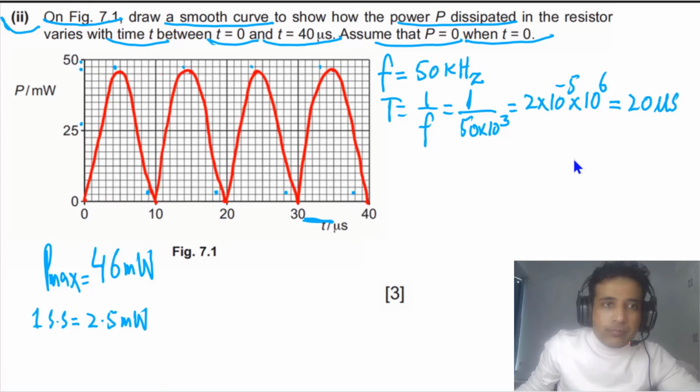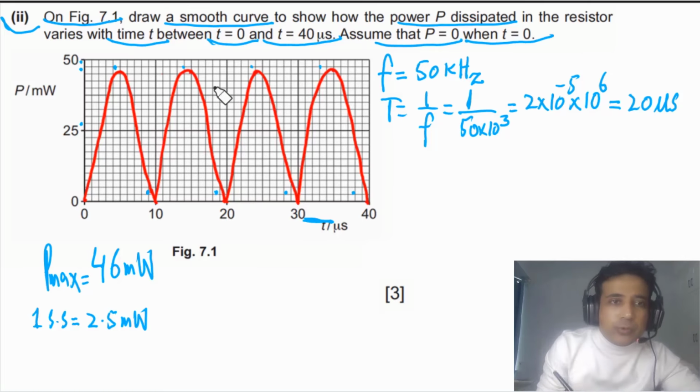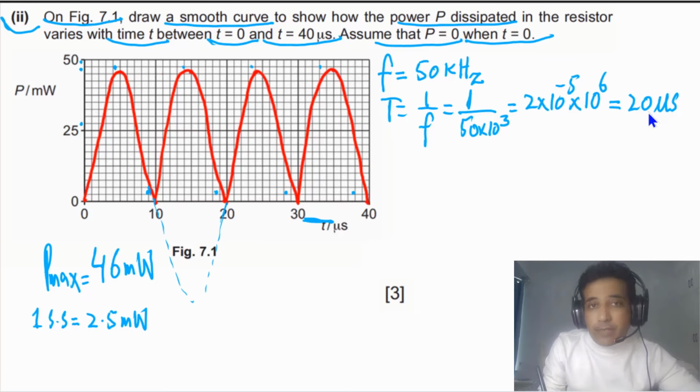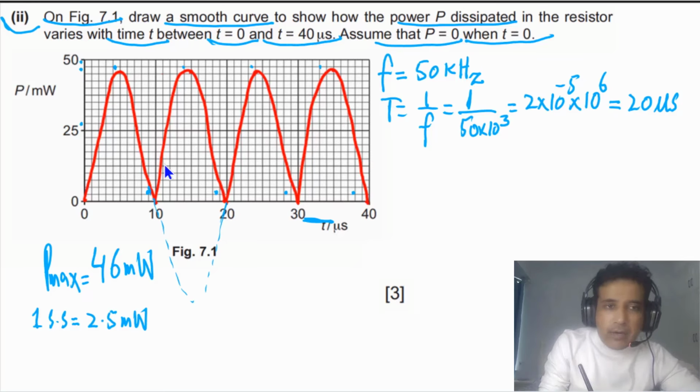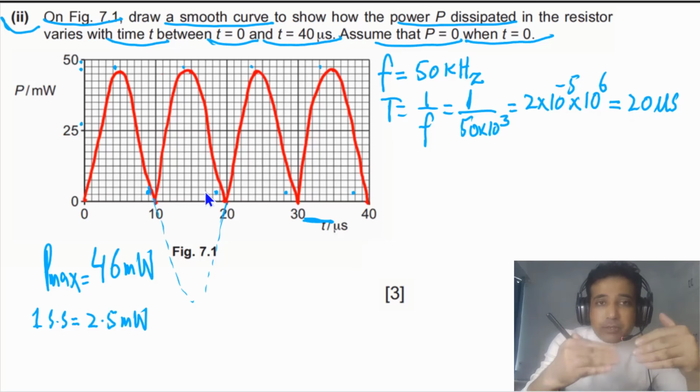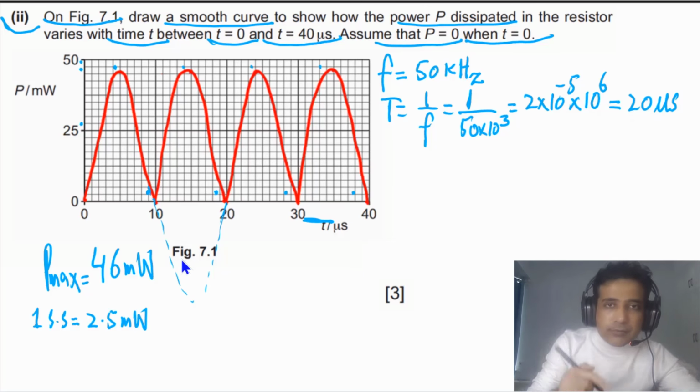So this is how you can draw, and the shape should look like this one. You can see we have drawn these 4 cycles. Actually, for alternating voltage, this is one complete cycle, and this is the time period we have calculated, and the power is the half. So it is repeating because power is I squared. That's the reason this negative side flips. So we have 4 here. If you draw like this, you will get 3 marks for this question.